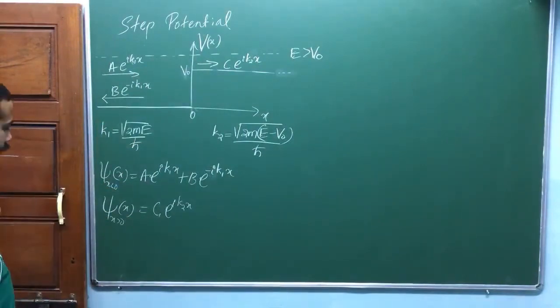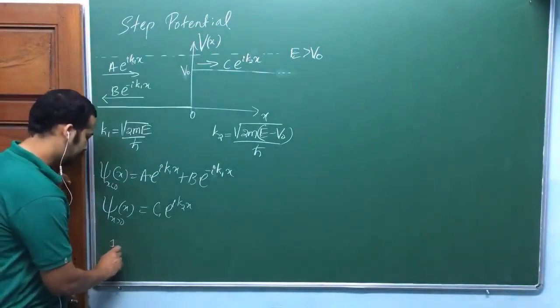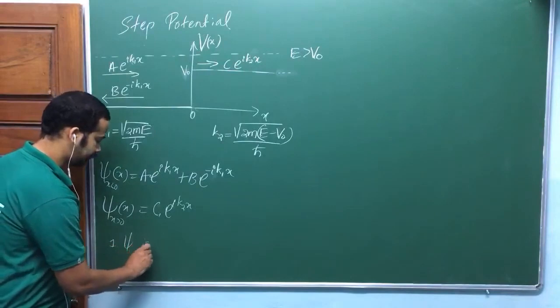Now look at here, we have those two statements, am I right, from Griffiths. What is that one? Psi should always be continuous.